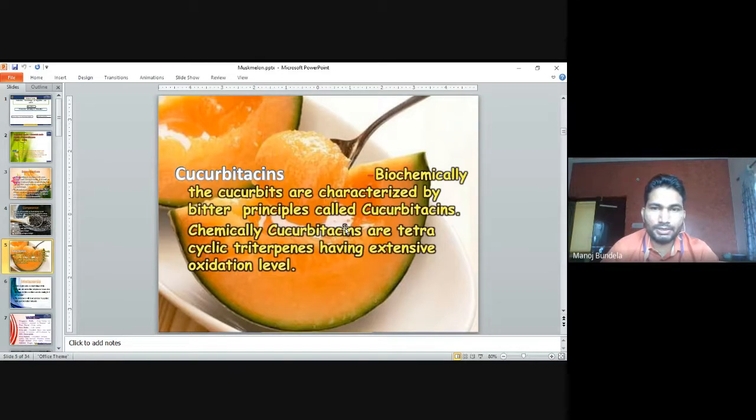Cucurbitacin. Botanically, the cucurbits are characterized by the bitter principle that is called cucurbitacin. Chemically, cucurbitacins are tetracyclic triterpenes having an extensive oxidation level. So cucurbitacin is present in the cucurbits and is a tetracyclic triterpenoid.